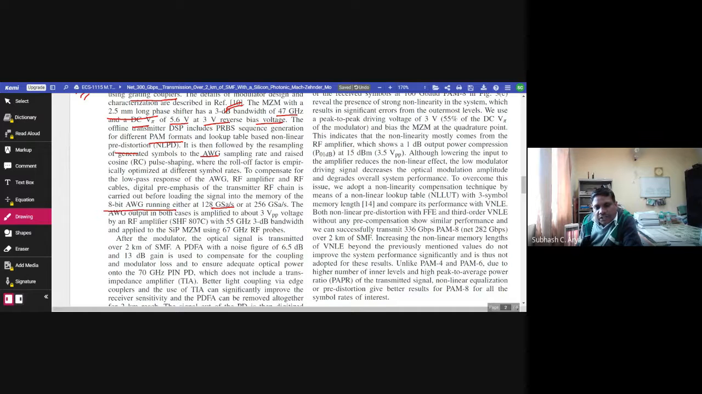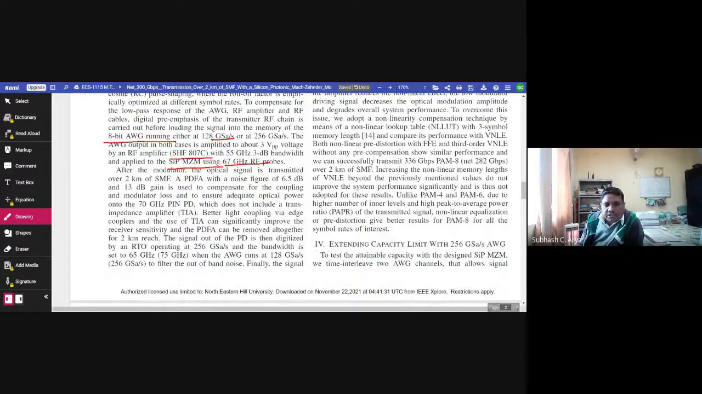The AWG output in both cases is amplified to about 3 volts peak to peak by an RF amplifier, that is the RF amplifier SHF807C with 55 gigahertz 3 dB bandwidth, and applied to the silicon photonics Mach-Zehnder modulator using a 67 gigahertz RF probe. After the modulator, the optical signal is transmitted over 2 kilometers of single mode fiber.